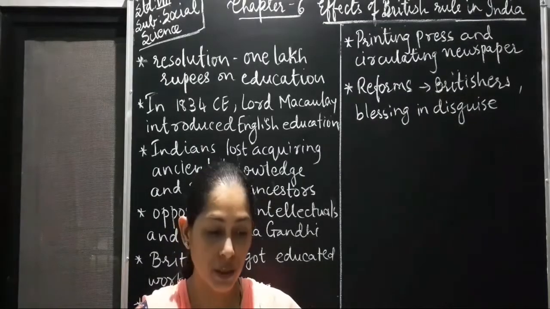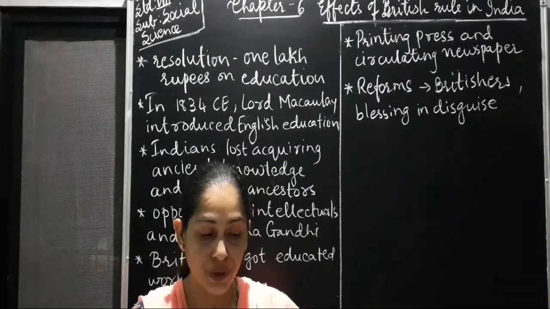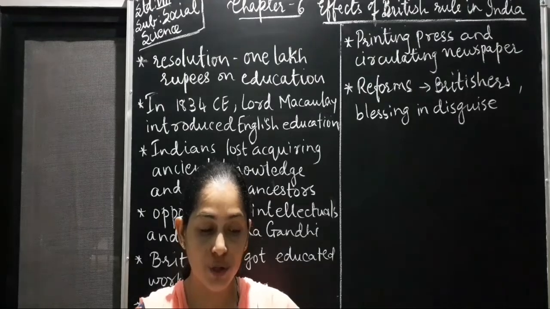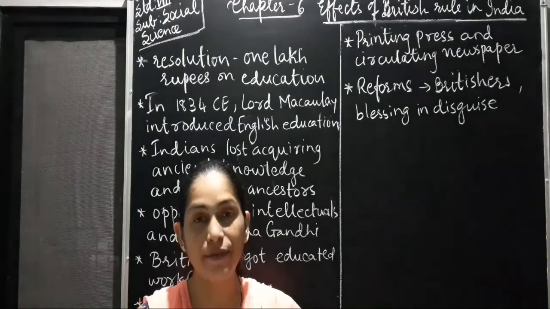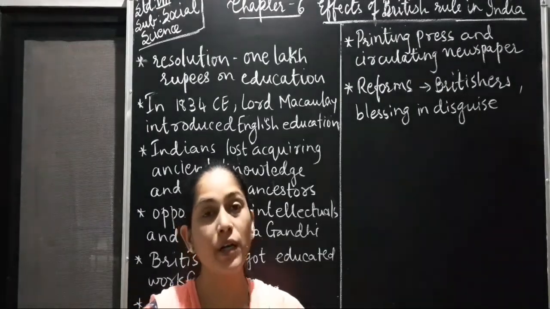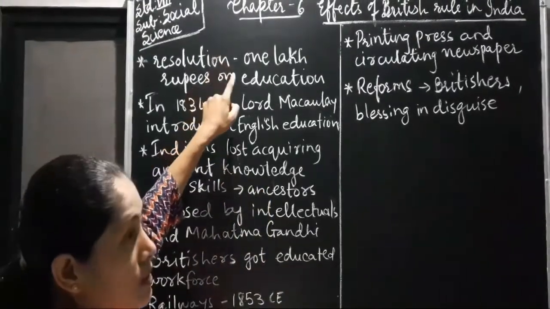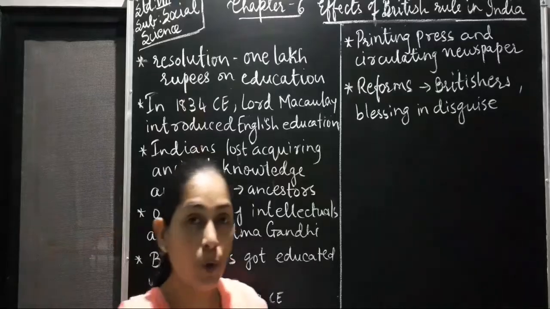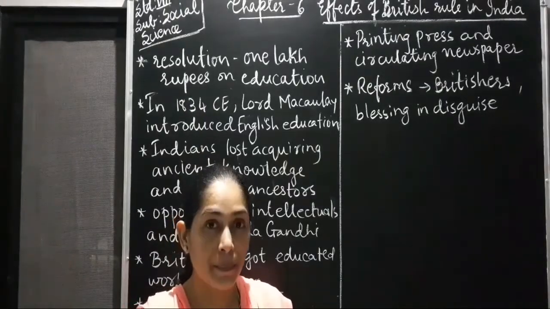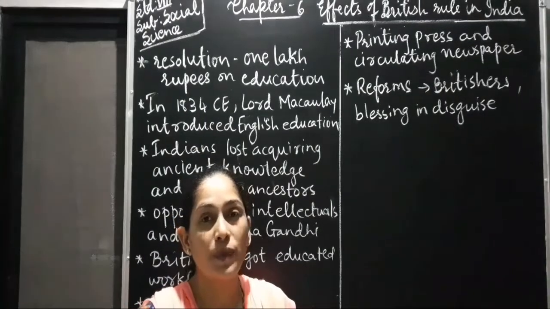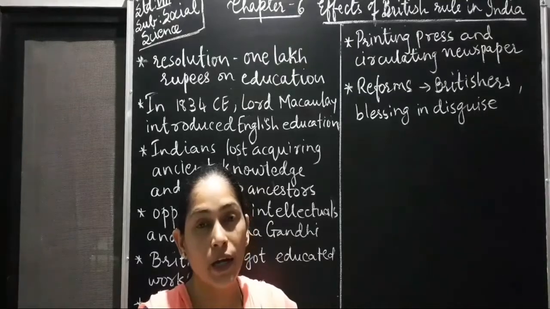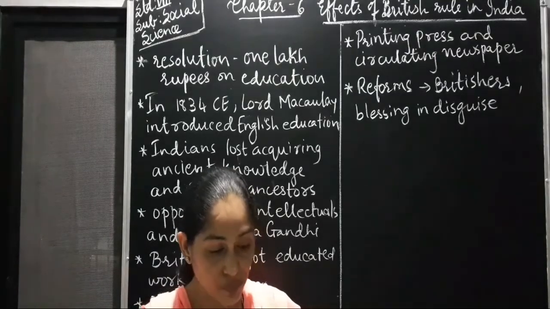Now on page number 35, third paragraph. The company had passed a resolution to spend 1 lakh rupees every year on education, but it was not implemented. So the resolution which was passed to spend 1 lakh rupees was just on paper. Okay, no 1 lakh rupees was spent every year for education in India.